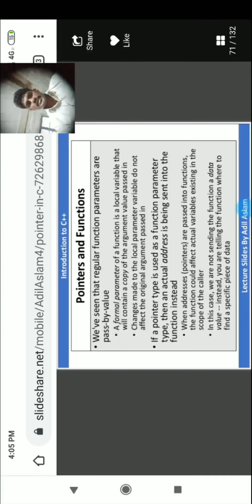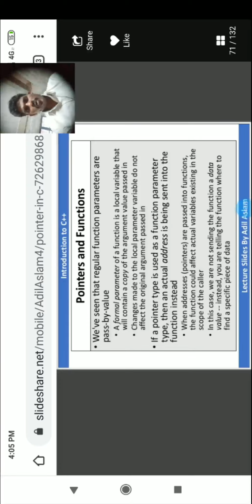Next is pass by reference. In the same manner, now you need a certificate because your manager is asking for your original certificates.